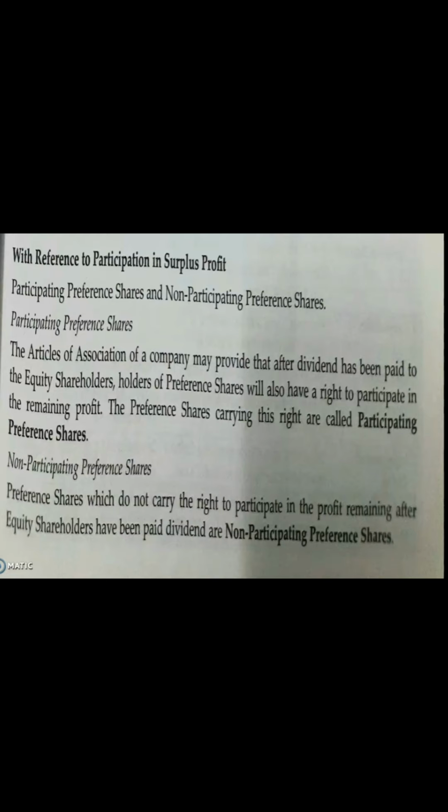If any amount is left after all the distribution, that will be distributed to the participating preference shareholders. So that is the right which preference shareholders receive. Preference shares carrying this right are called participating preference shares.